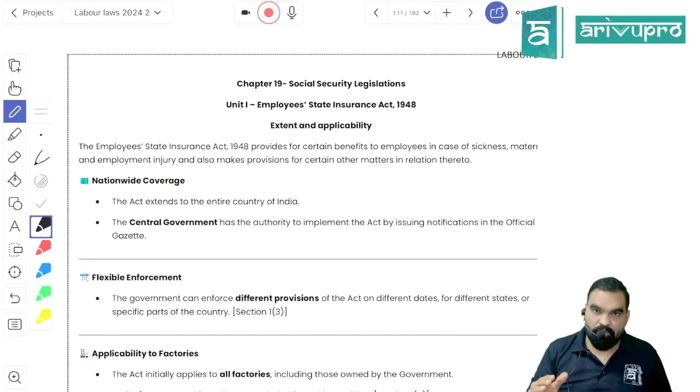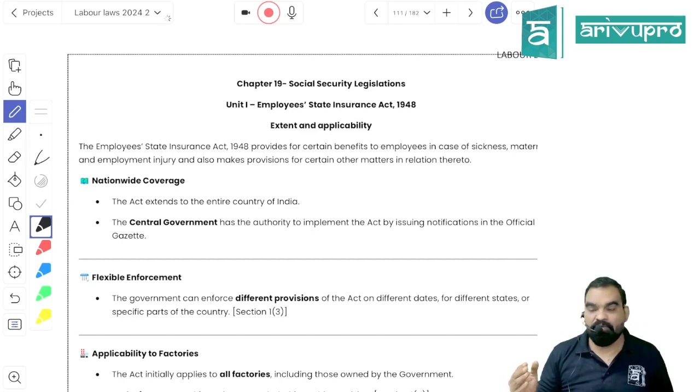So when it comes to Employee State Insurance Act, it is nothing more than an act which makes it mandatory to have a contribution made by the employer, and a few minor contributions made for the employee, in order to take care of their health insurance.